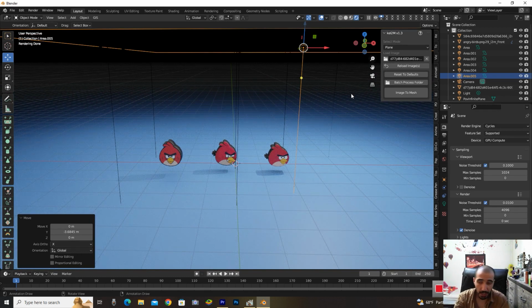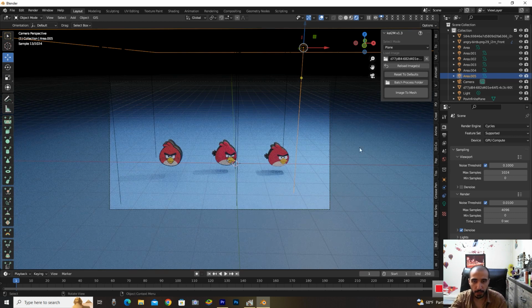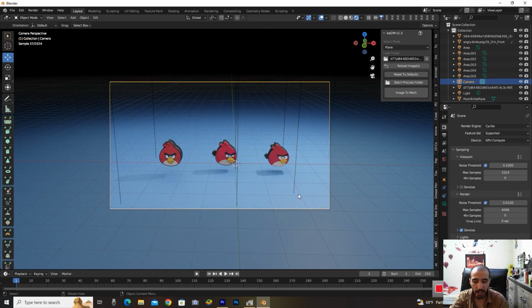For that I press Control Alt and 0 on the keyboard. The camera comes to my location in the screen, and I select this frame to turn it on and change its color from white to orange.